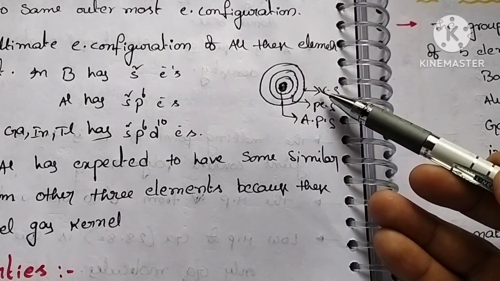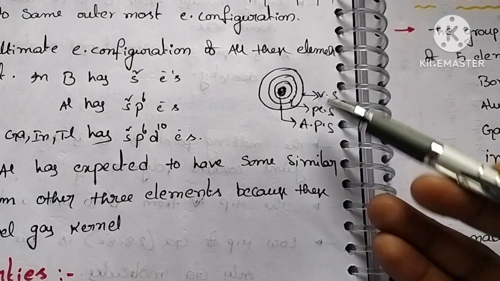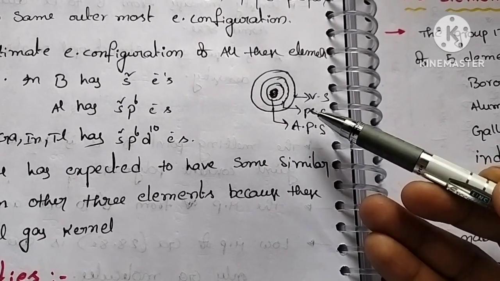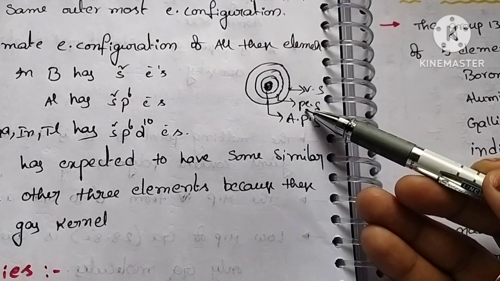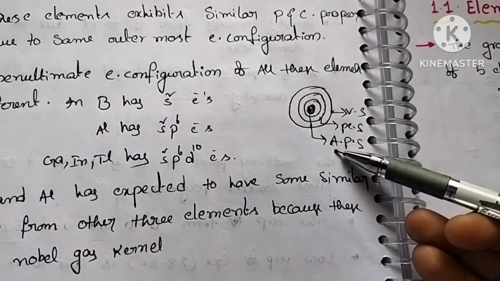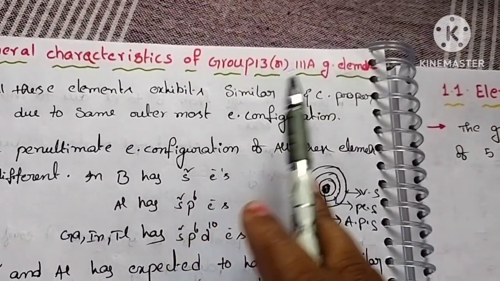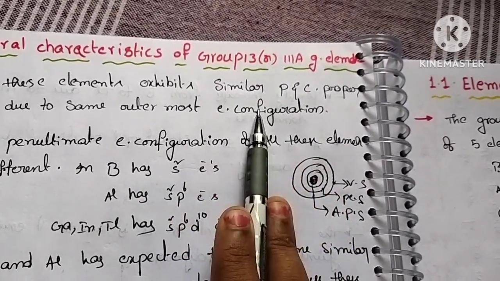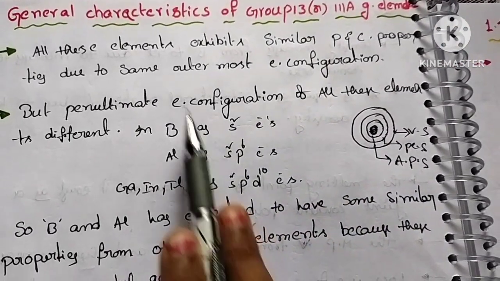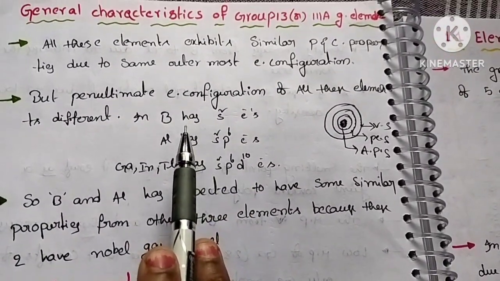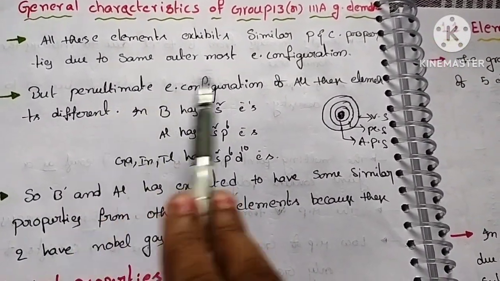So the last shell is called the valency shell or outermost shell, and the shell just before the valency shell is called the penultimate shell, and the shell just before the penultimate shell is called the anti-penultimate shell. But in group 13 elements, the outermost electronic configuration is same, but when coming to the penultimate shell, there is some difference in the electronic configuration.